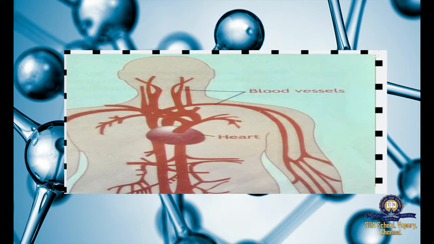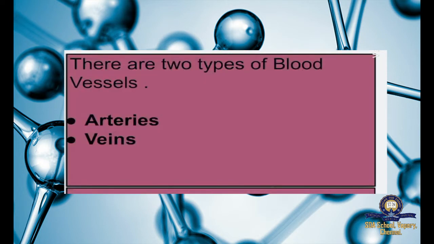How many types of blood vessels are there? There are two types of blood vessels. They are arteries and veins. Can we spell out these two words? Arteries: A-R-T-E-R-I-E-S. Veins: V-E-I-N-S.